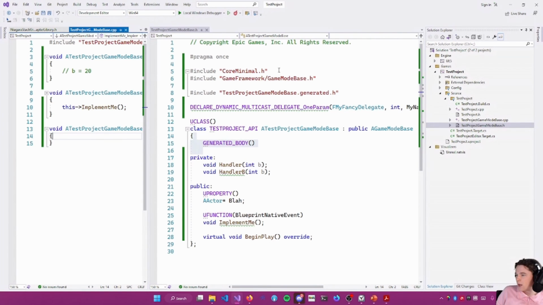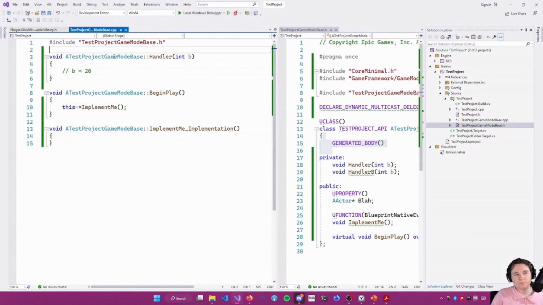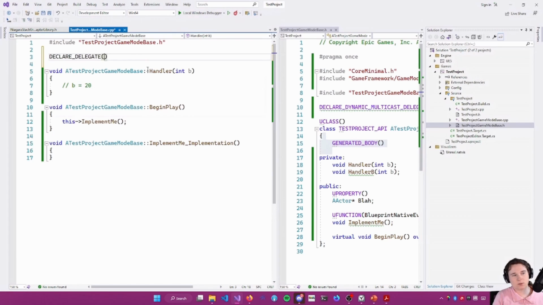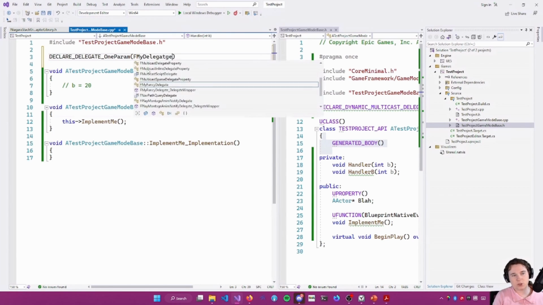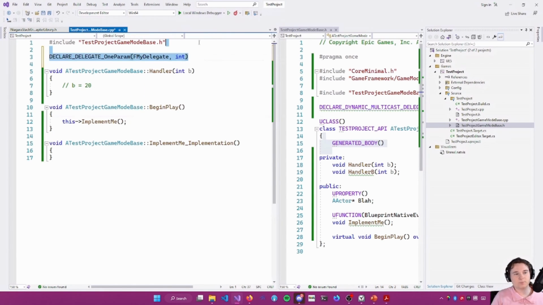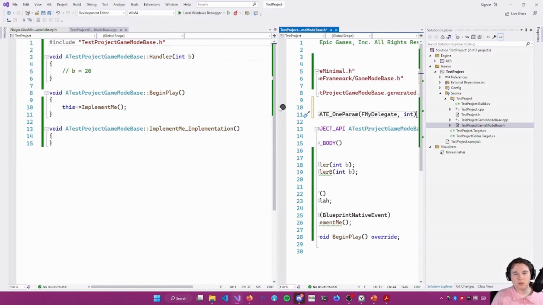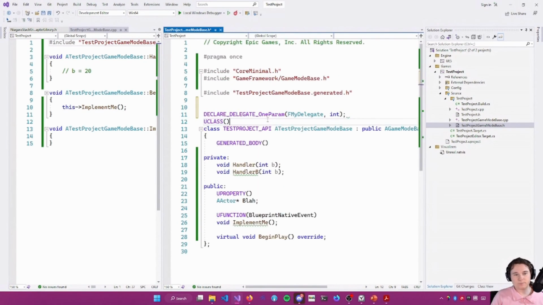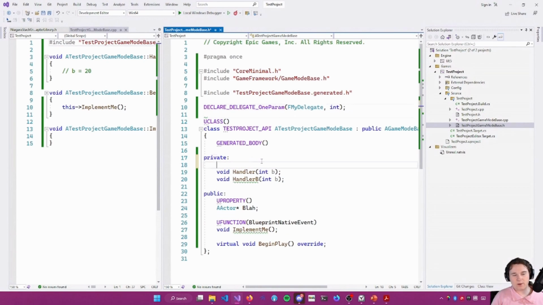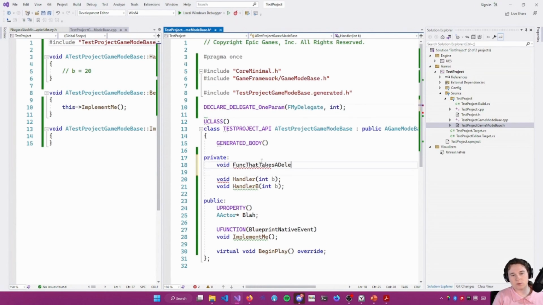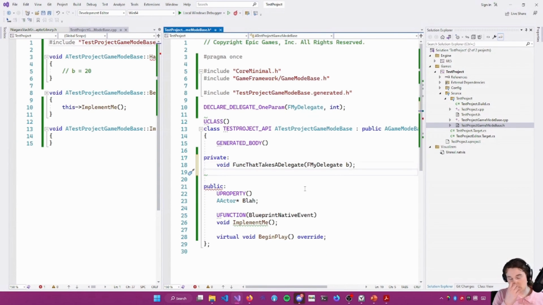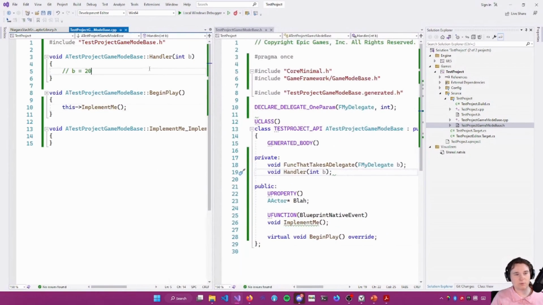A question is, can you go over functions that can input delegates? You mean functions that take delegates as a parameter? Is that what you mean? DECLARE_DELEGATE_OneParam, FMyDelegate, int. I'm going to put this in the header actually. Yeah, so if we wanted to have a void FuncThatTakesDelegate, and so let's go Handler. I apologize for using b everywhere.